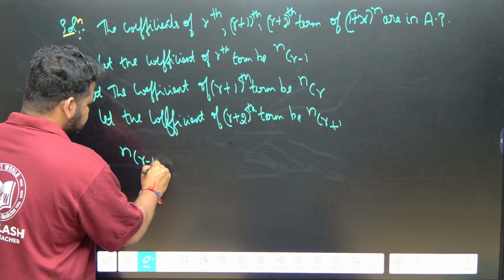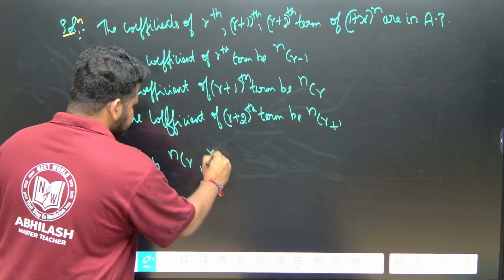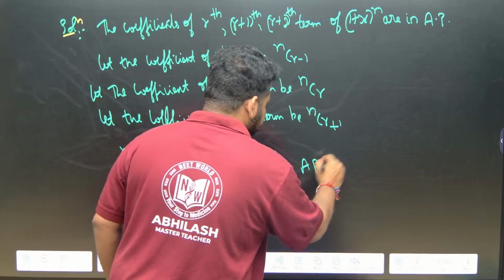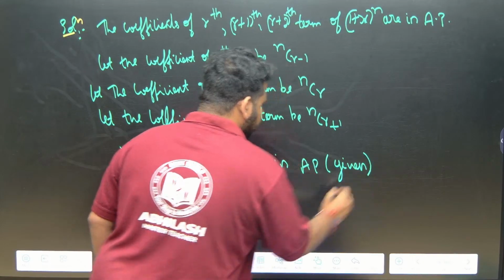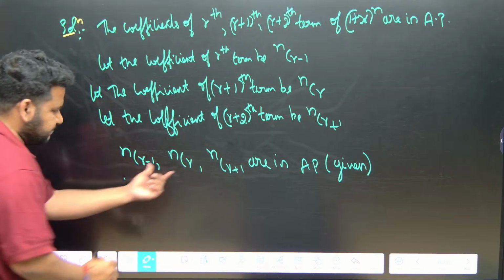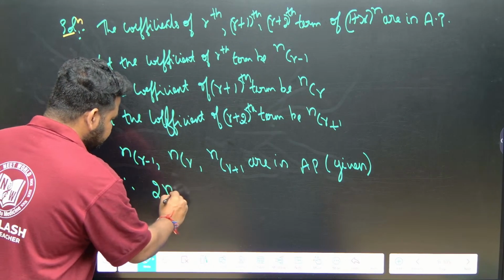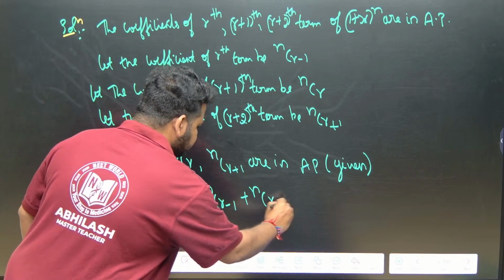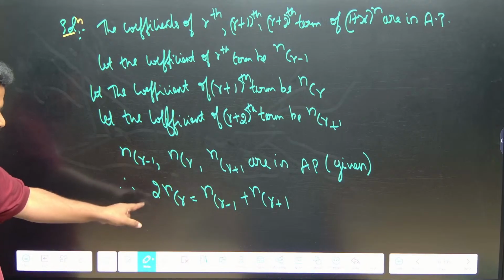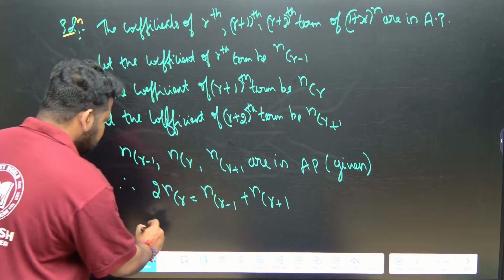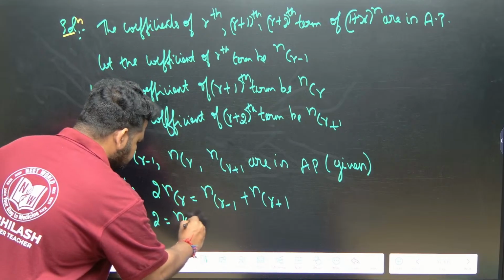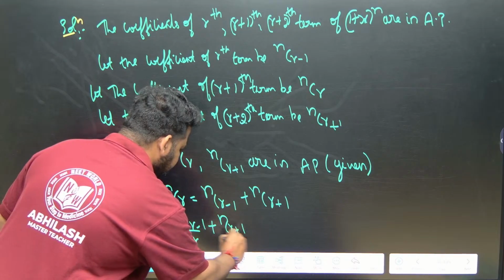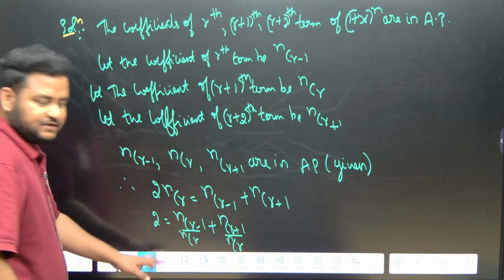nCr minus 1, nCr, nCr plus 1 are in AP. They have only given it. Therefore, what can I write if they are in AP? 2 times the middle term, 2 times nCr is equal to nCr minus 1 plus nCr plus 1. Finish? Now, next step. Divide by nCr: nCr minus 1 by nCr plus nCr plus 1 by nCr. Same formula we have to apply.